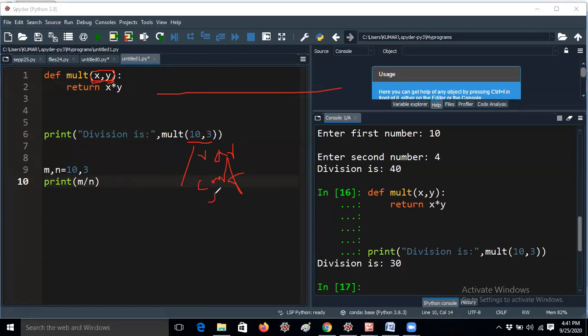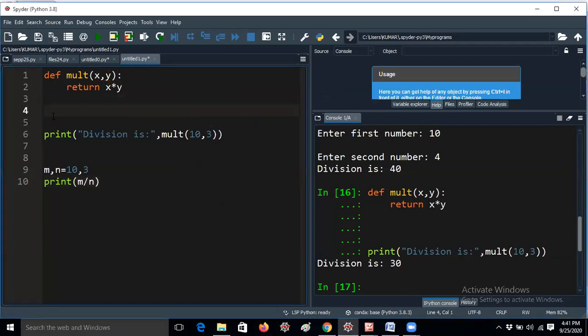If you want to take an expression also, for example, instead of 10 you can give 5 plus 5, and instead of 3 you can give 1 plus 2. Then 1 plus 2 will be copied to y. That means actual arguments allow constants, variables, and expressions, but formal arguments always allow variables only. This is a very important point in C language and Java. But in Python it is somewhat different. Hope you understand.